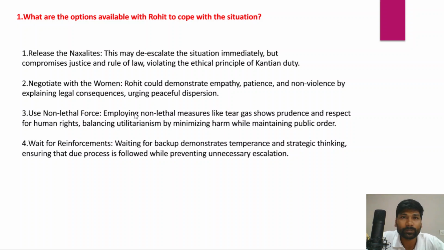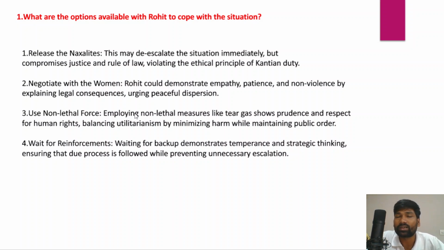So the first option in front of Rohit is to release all the Naxalites. Releasing all the Naxalites would help in de-escalating the problem. The reason for women aggressively, assertively moving towards the police is the arrest of these 10 hardcore Naxalites.